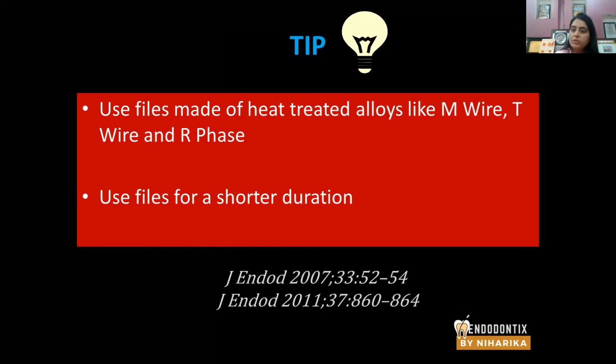Okay, why do you use heat treated alloys? Because of this, the cyclic fatigue is reduced. Okay, the files can be used for a number of cases because of better alloy treatment.